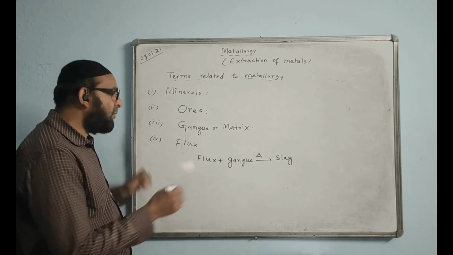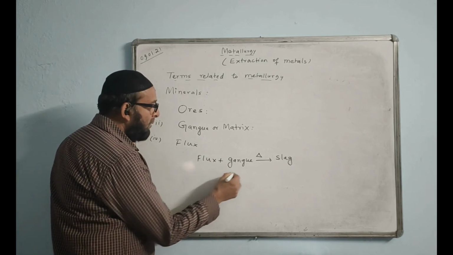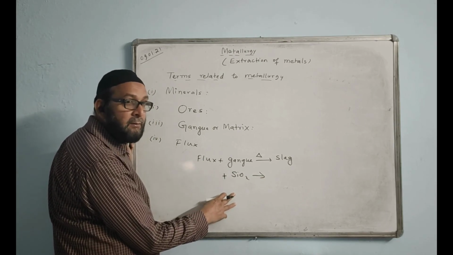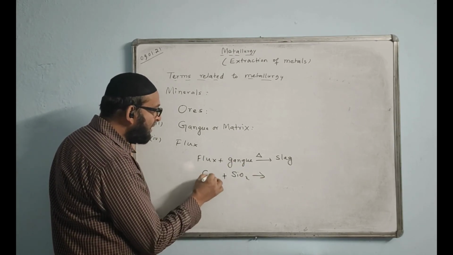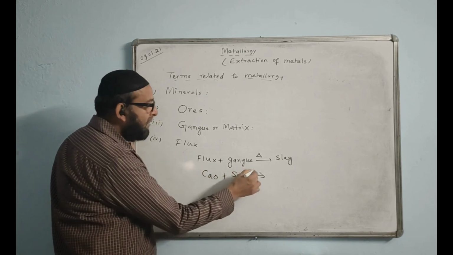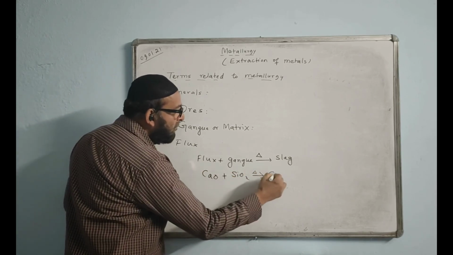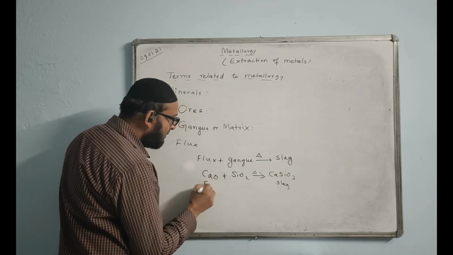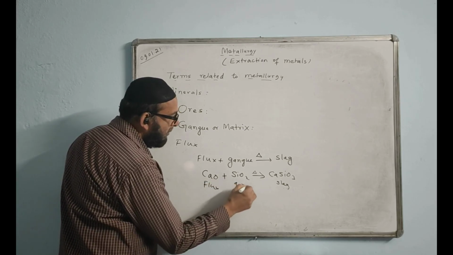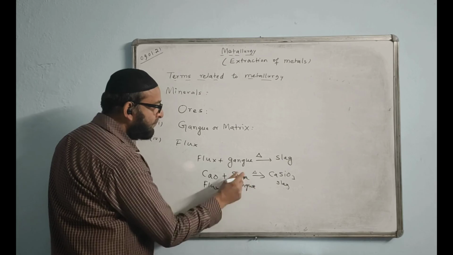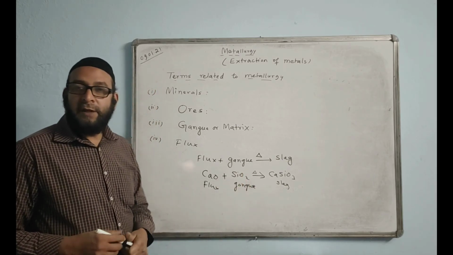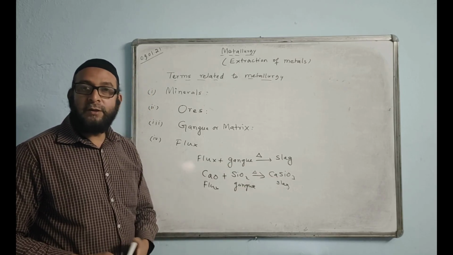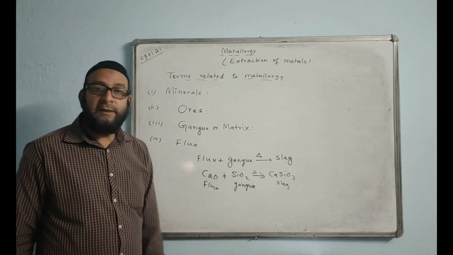One example I will give you, just if you don't know. Mostly silicon dioxide, this is called silica particles, will be present in an ore. We will be using calcium oxide, this is called quicklime. You heat it. These two will get together and it will form CaSiO3. This is slag. This is flux. This is gangue. This is the reaction taking place at high temperature. They will get combined together and form a molten compound which is called slag. Calcium silicate is the name of this compound.